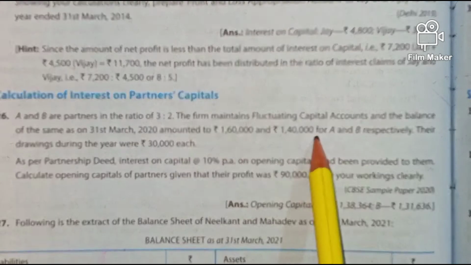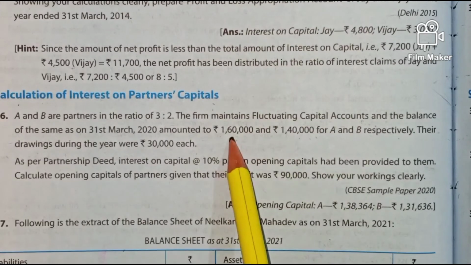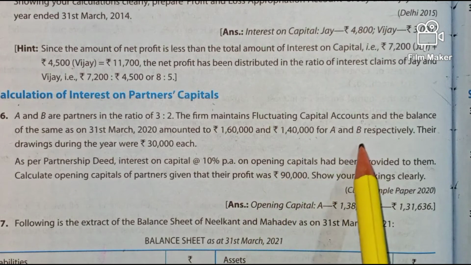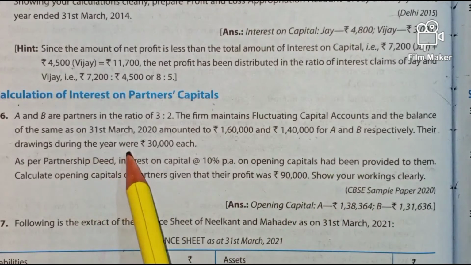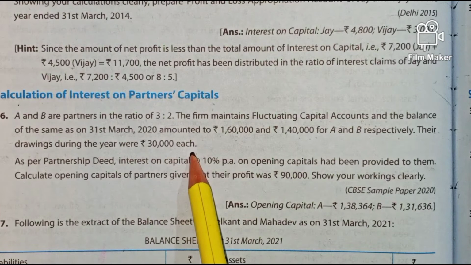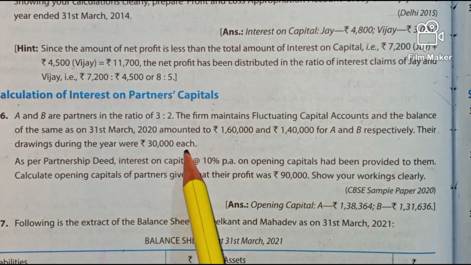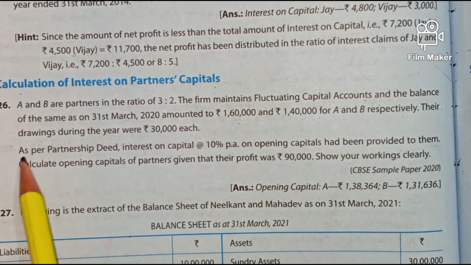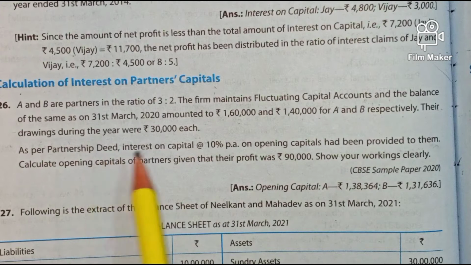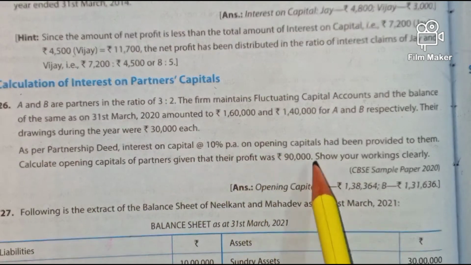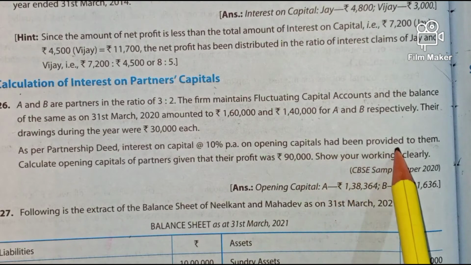So whatever capitals they have given here, these are the closing capitals of A and B. Their drawings during the year were 30,000 each. So the drawings for A 30,000, B 30,000. Then, as per the partnership deed, interest on capital at 10% per annum on opening capitals had been provided to them.